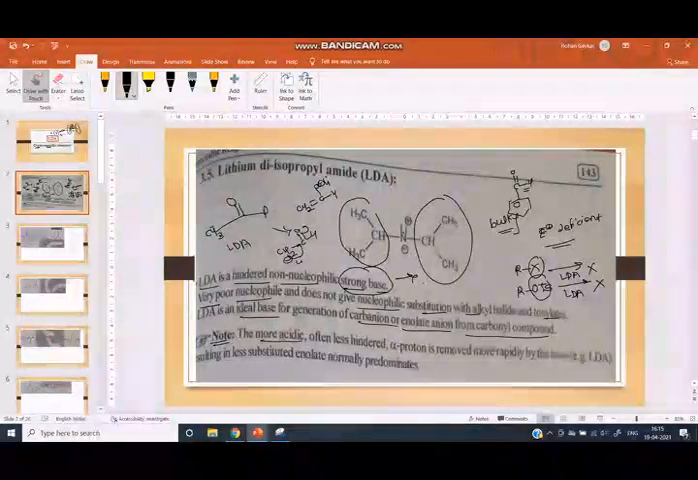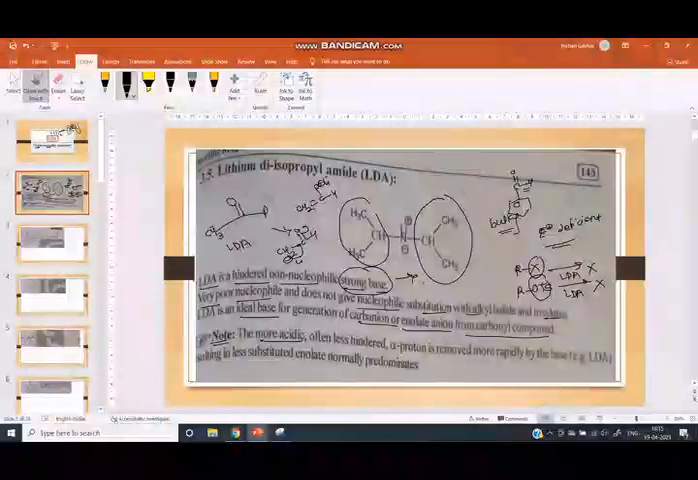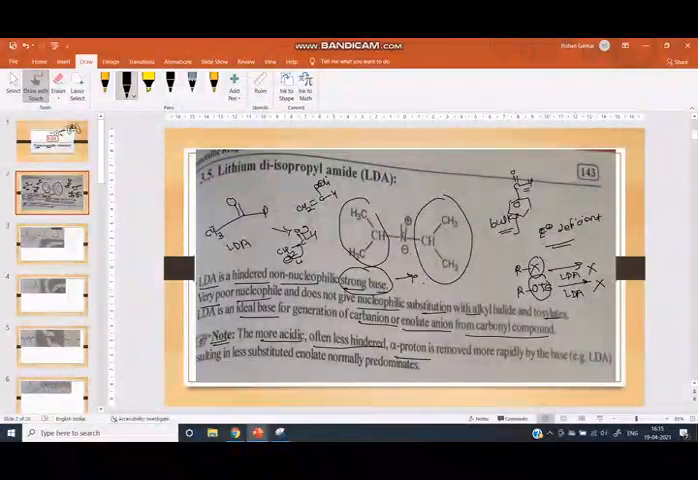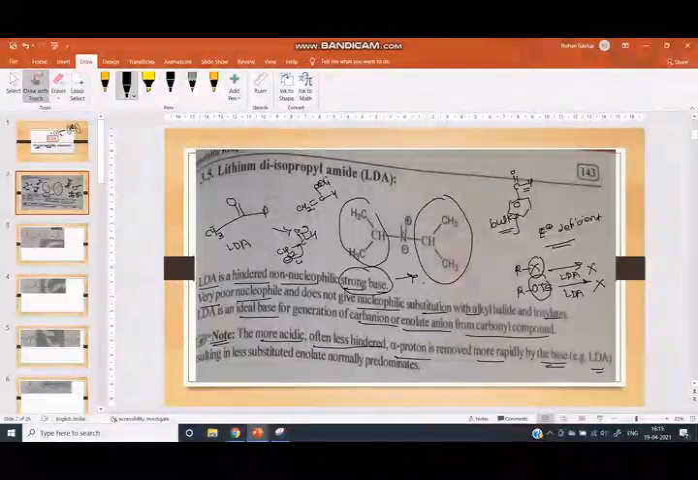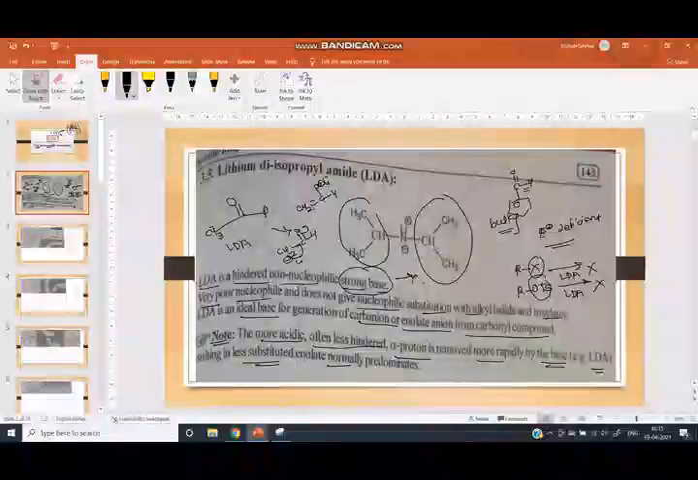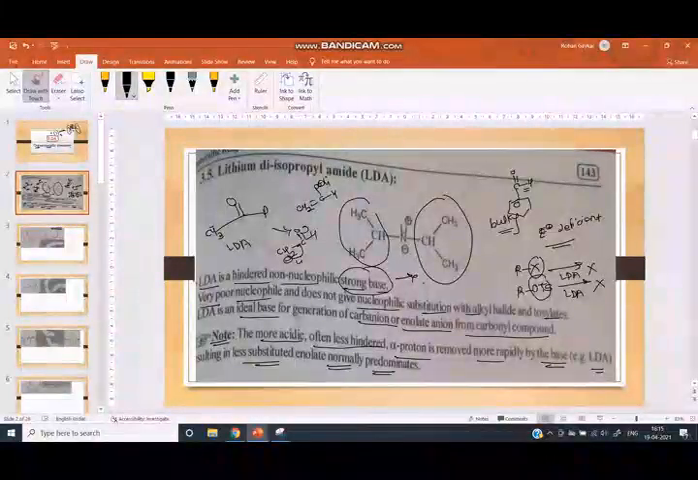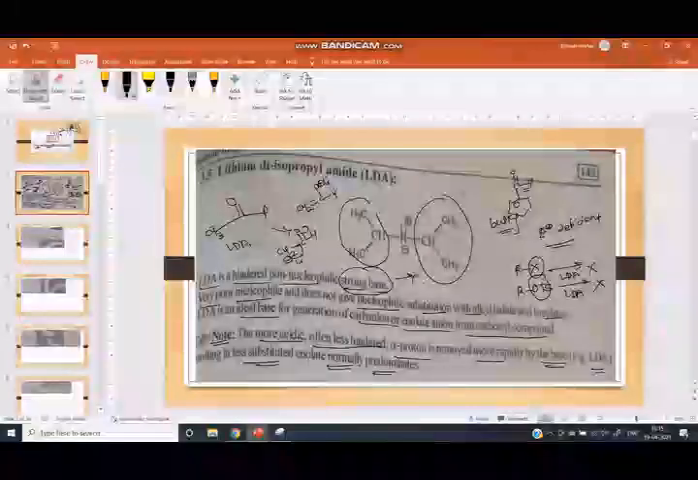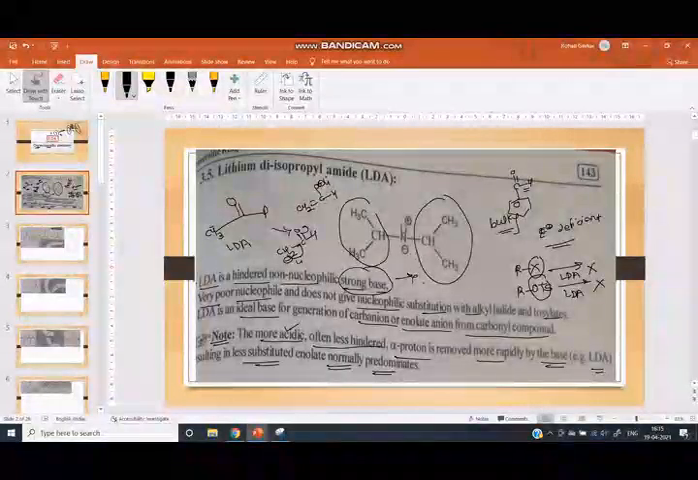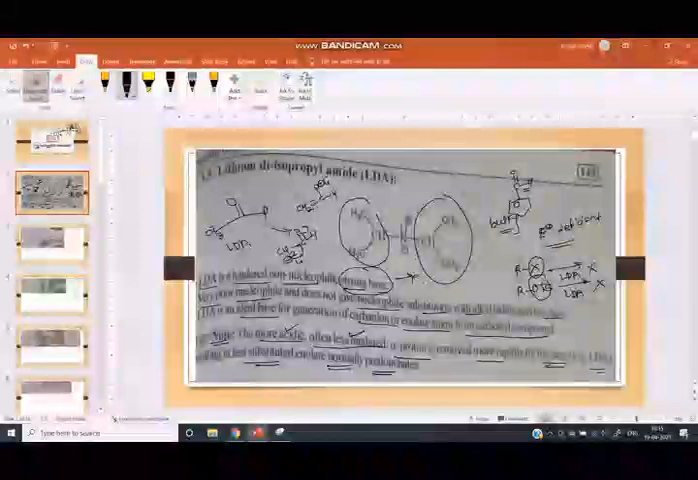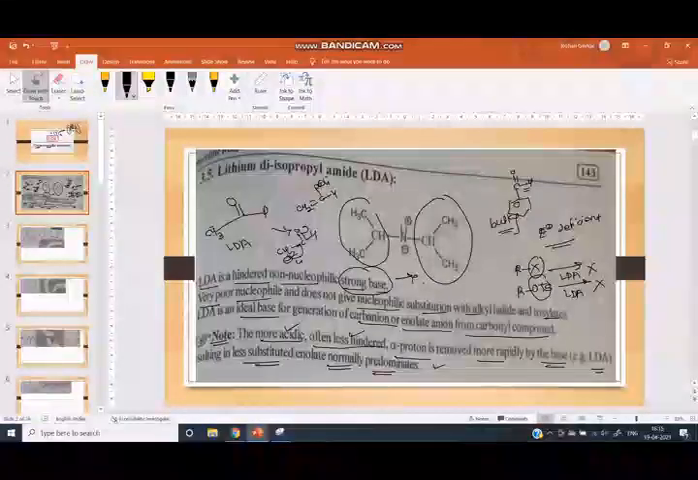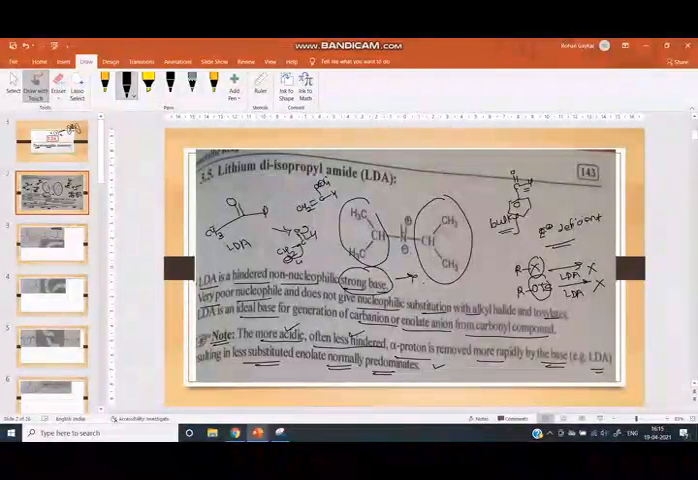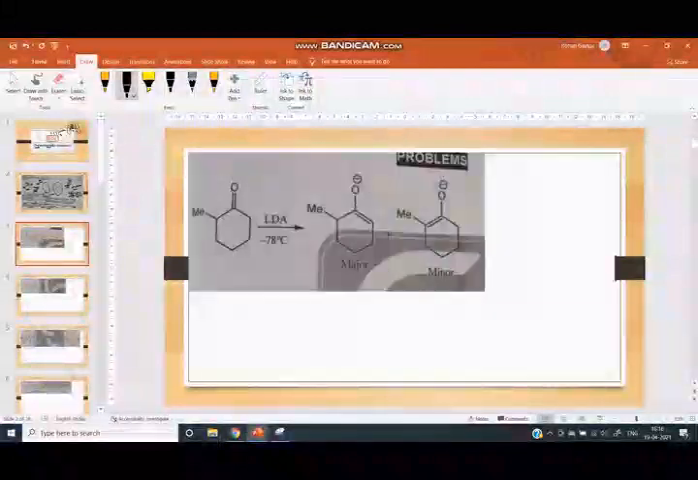Remember, the less hindered alpha proton is more rapidly removed by the base LDA, so the less substituted enolate normally predominates. LDA abstracts the most acidic proton, which is less hindered, and removes the alpha proton more rapidly. That is, the less substituted enolate forms predominantly. Now we can see some reactions.